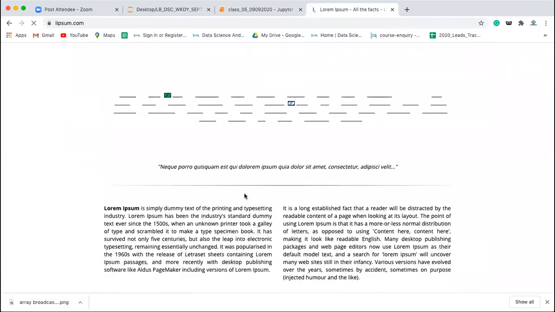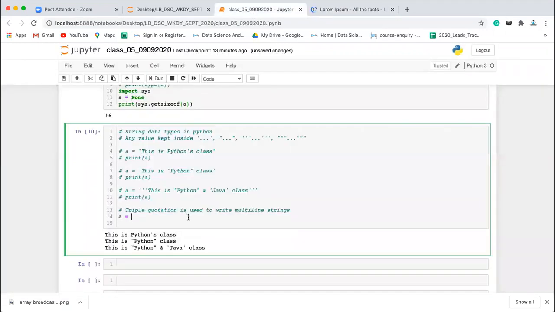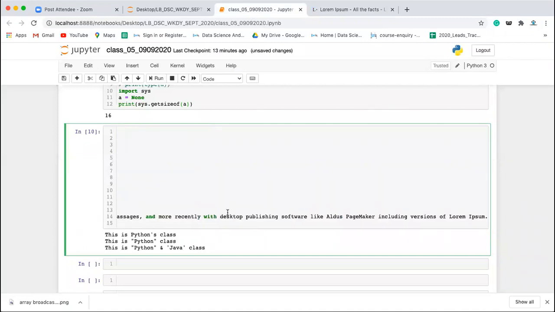So what is a multi-line string in Python? A multi-line string is something with a new line character in Python, or in any programming language.